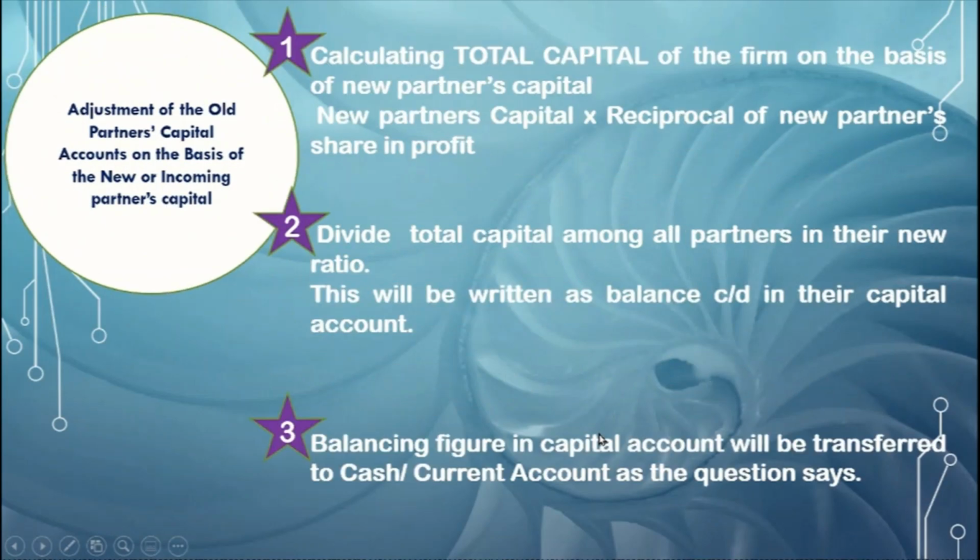So let's move to the second one. The second case will be when the new partner's capital is given, and taking that as a base, we are going to calculate the old partners', or you can say all partners', capital, which should be proportionate. The total capital of the firm will be calculated based on the new partner's capital. So the new partner's capital is multiplied by the reciprocal of his own share. This way we'll get the total capital, and the total capital will be distributed to all the partners in their profit sharing ratio.